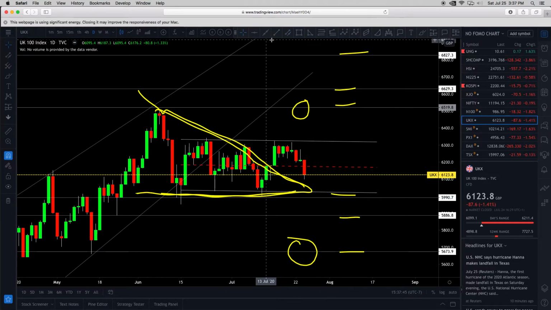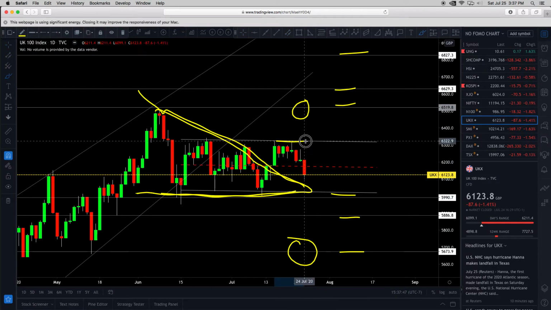All right, so multiple resistances right up here, 6,322 range. Then what happened? See this? Rejection, bearish reaction, attempted bull move, rally, breakdown. Okay, to support. Where's support?